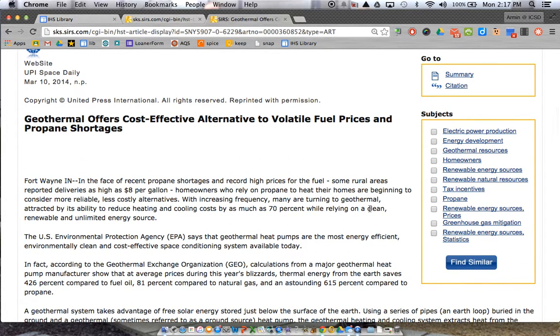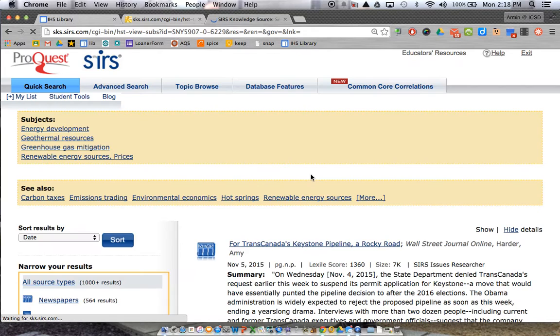Also, if you are interested in finding similar articles to this article, you can select all of the subject headings that you think are relevant to you, and then click on Find Similar, and other articles will appear. So this is a great tool.